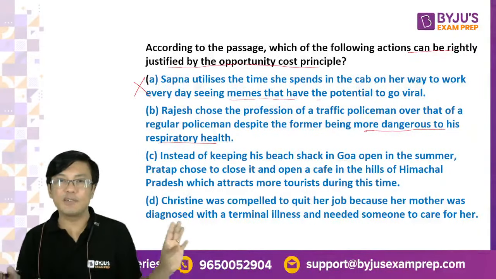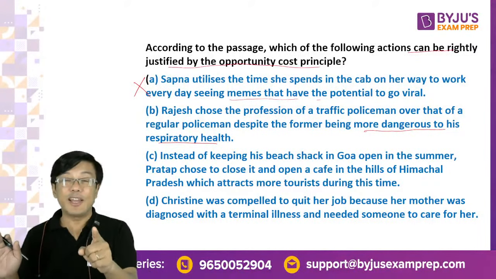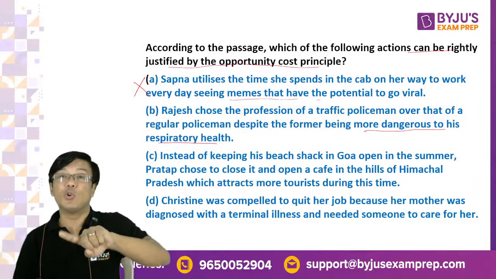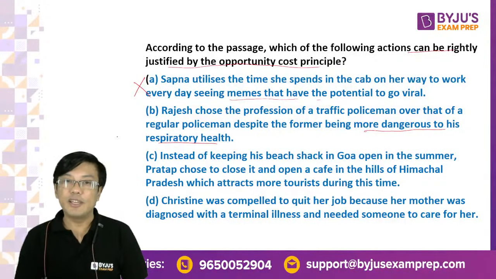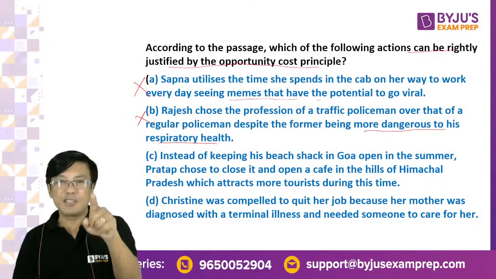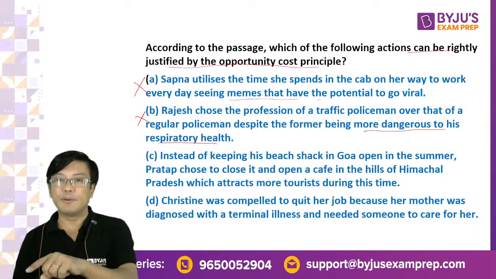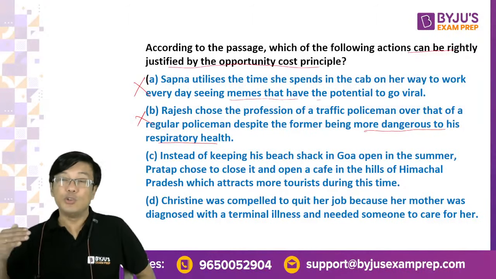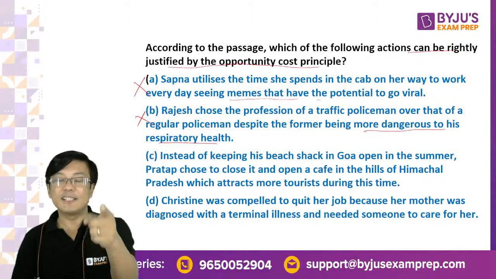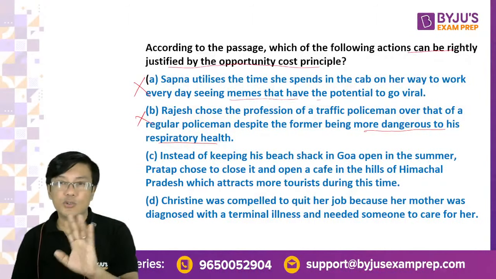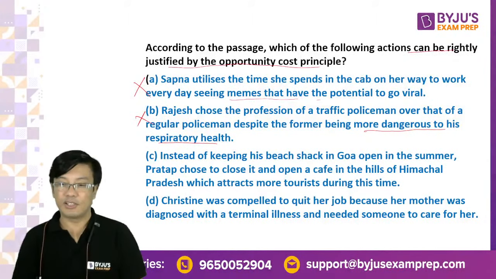So it is not justified by opportunity cost. In fact, in B, the person is taking risks. So B cannot be the answer. If you justify something by the opportunity cost principle, it means what you lose, you should make up for it somewhere. In B, Rajesh is prepared to lose. He is not going to make up. So B is not the answer.